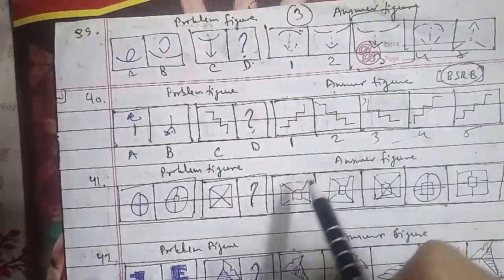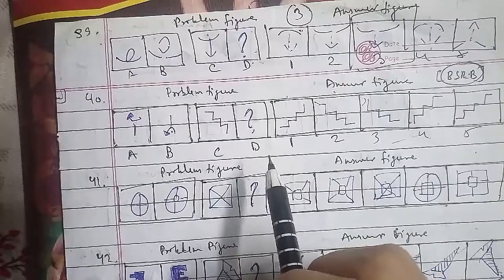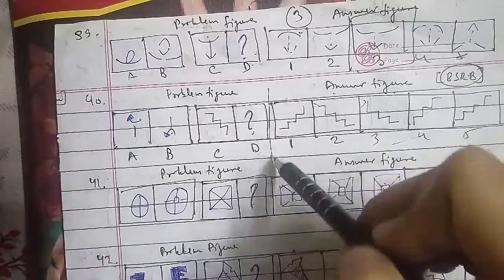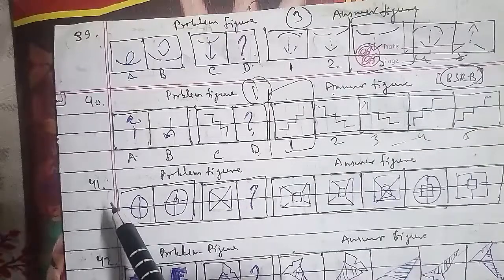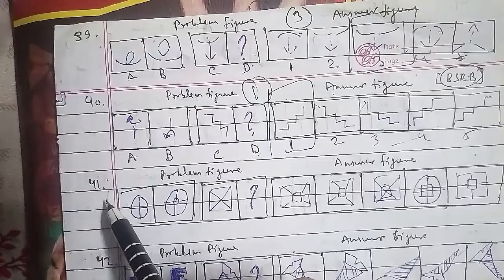Here in this case the figure gets inverted, so we can say that the D figure that we have to find out is the first figure, which will be the right answer for this question here as well. We will go ahead with the other question, which is your 41st question of the session.